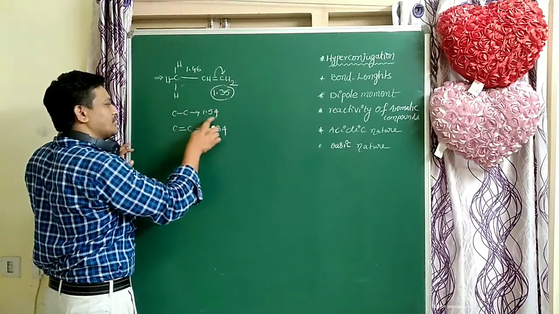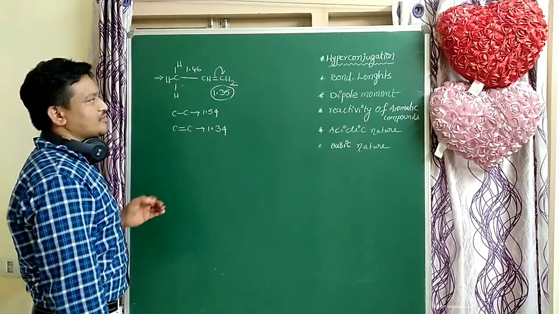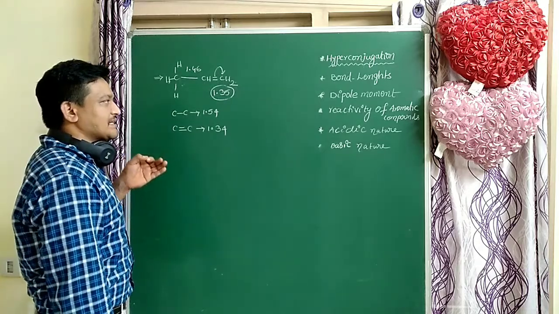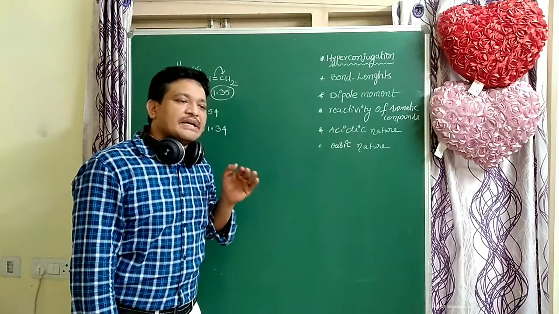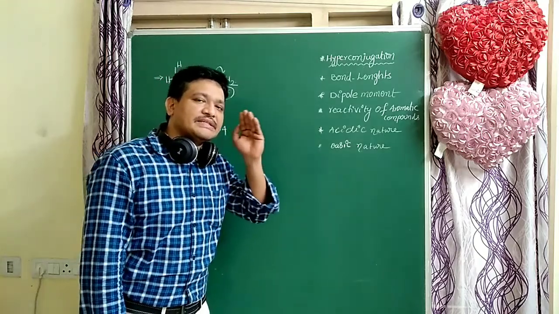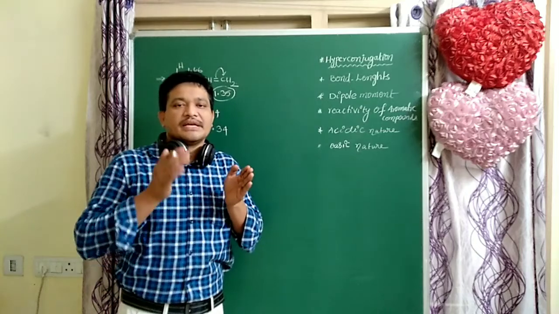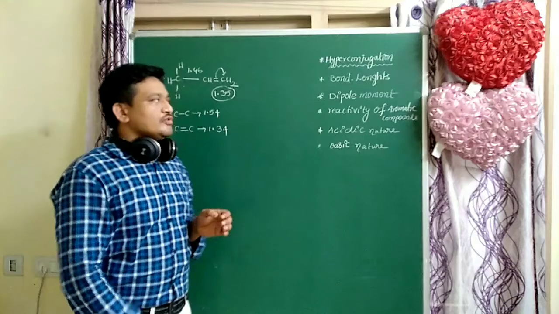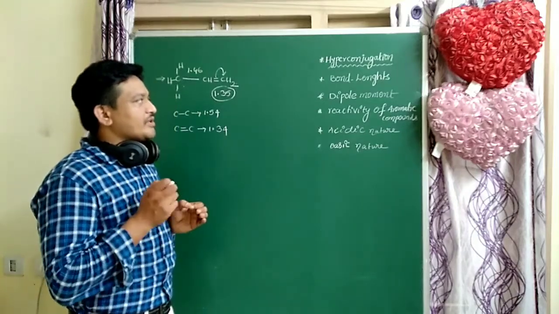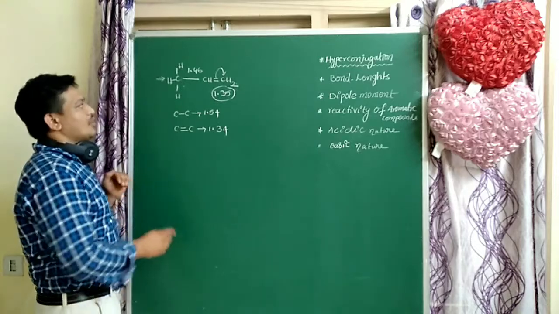So due to hyperconjugation, bond lengths change. The single bond length decreases and the carbon-carbon double bond length slightly increases. So hyperconjugation affects the bond length.